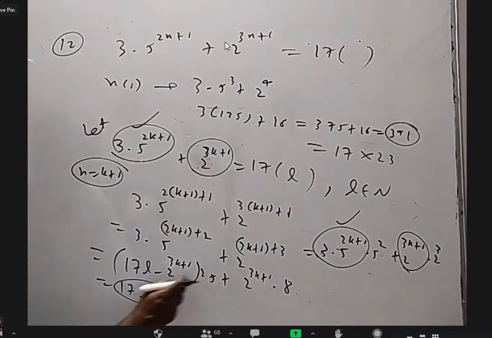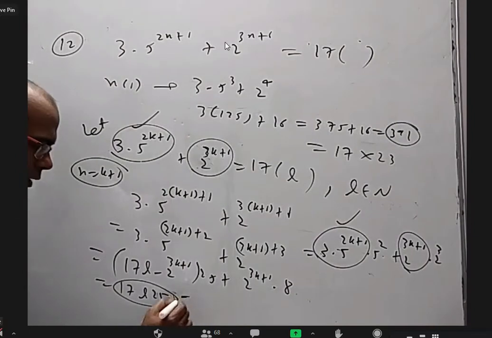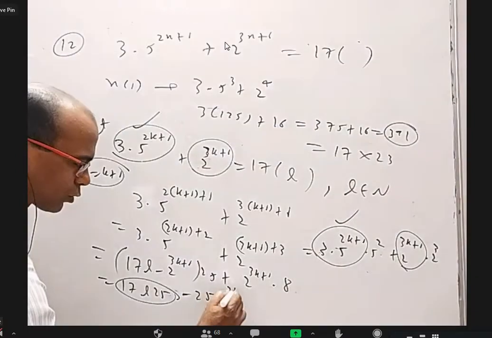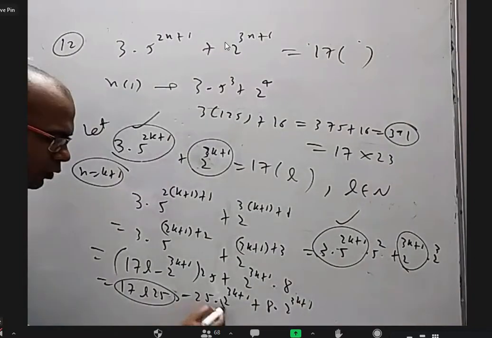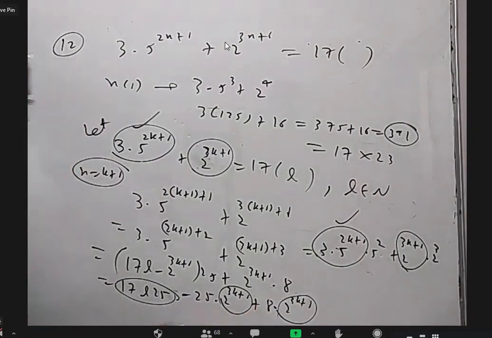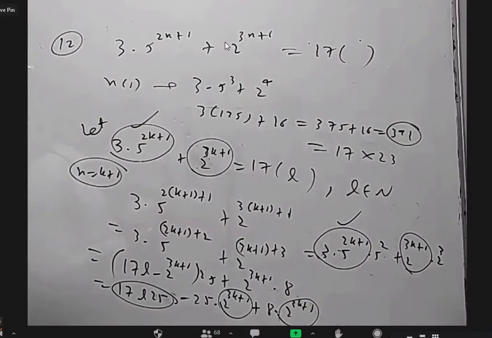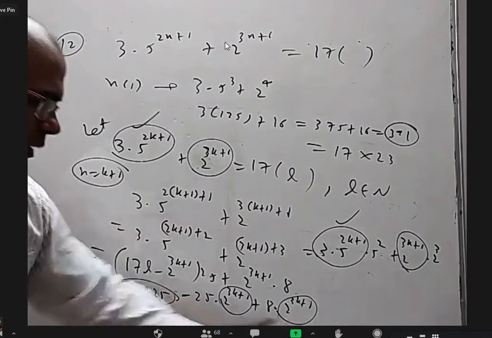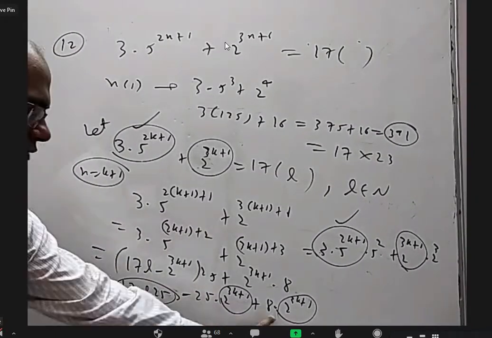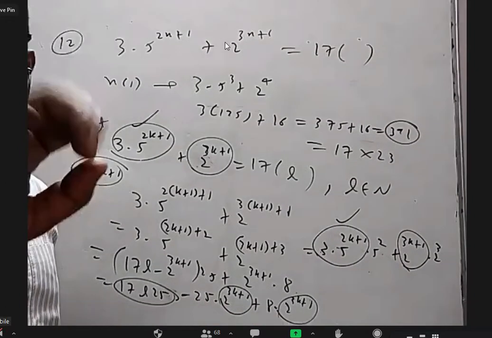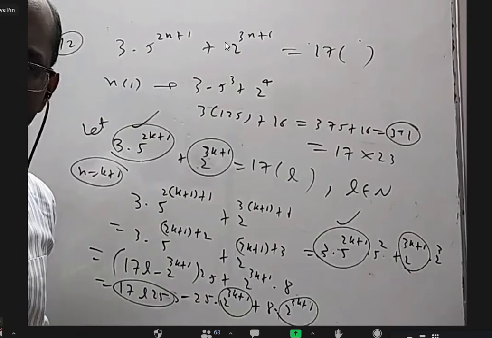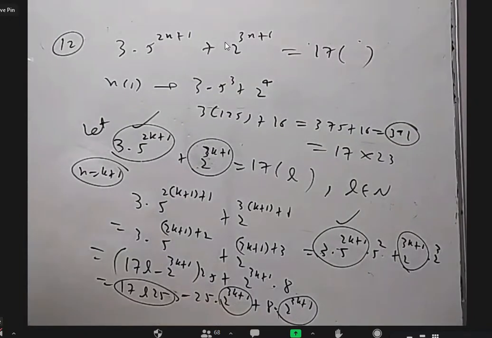This into this, I will get minus 25 into 2 power 3k plus 1 plus 8 into 2 power 3k plus 1. 2 power 3k plus 1 I can take common, right? If I take 2 power 3k plus 1 common and a minus common, I'll get 25 minus 8 is 17.